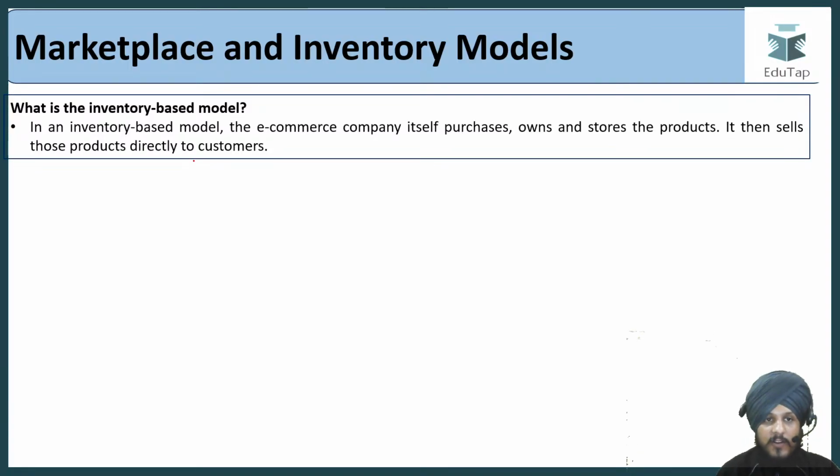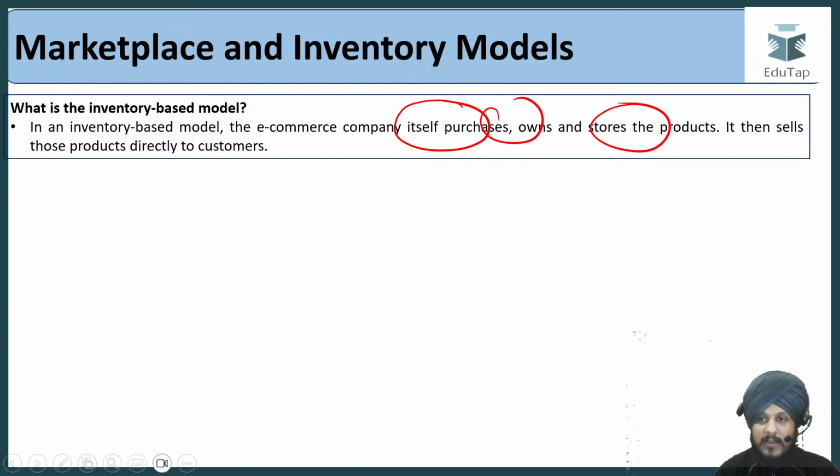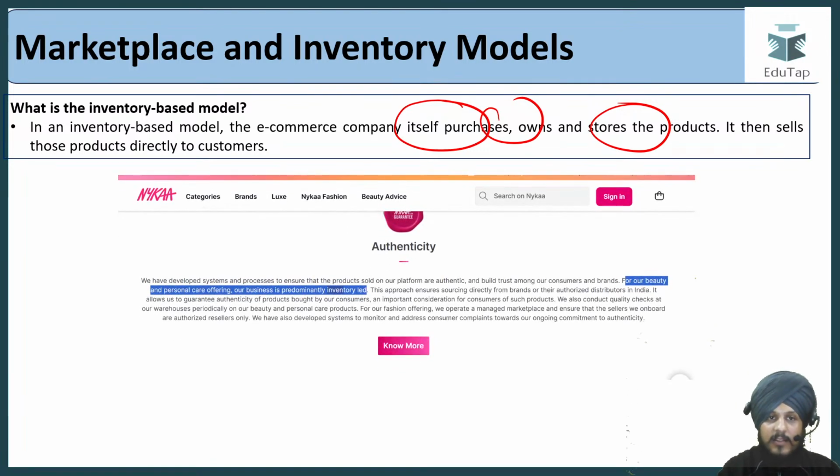when we talk about the inventory based model, the e-commerce company itself purchases, owns and stores the products, right? And then it sells those products directly to customers. What do I mean by that? A good example can be Nykaa. When we talk about Nykaa, you must be knowing about Nykaa, right? So Nykaa basically sells beauty products, and I would say it also sells fashion products.